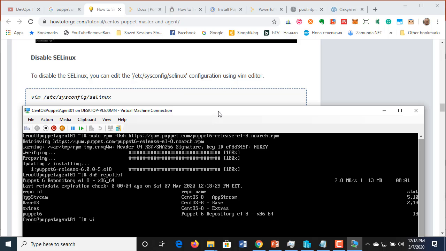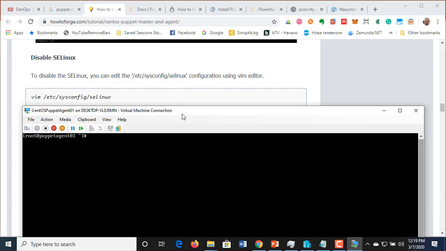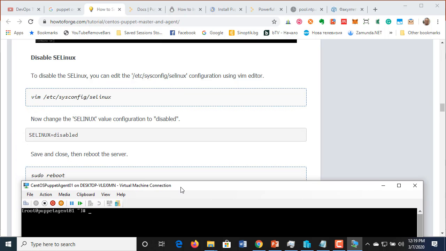Disable, so /etc/sysconfig/selinux. Okay, so disable it. Ctrl+C, colon wq, Ctrl+C, colon q, clear, so I can see the commands.